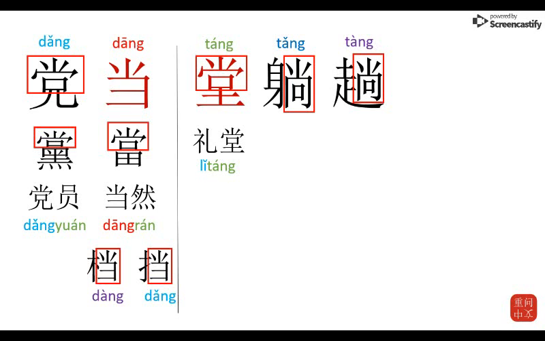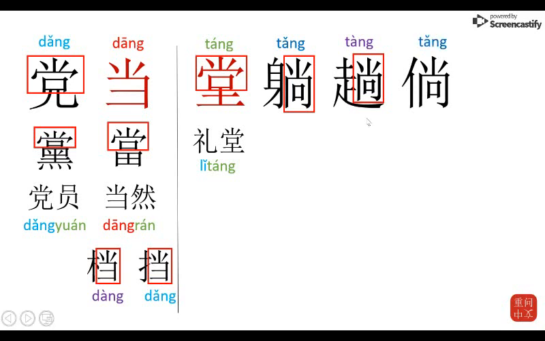Okay, I'm going to give a general comment here. As you may have recognized, there's a pattern where the element of the character that gives it its sound is placed either on the top, okay, or on the right side, whereas the element of the character which gives it its meaning is on the bottom or on the left. Okay, for example, in the character we just saw, tang, okay, which means a trip. So on the right-hand side we have shang, okay, which gives it its sound, and on the left-hand side we have the character zhou, okay, which indicates that it has to do with walking or movement.